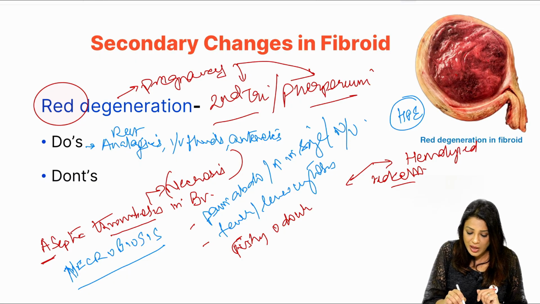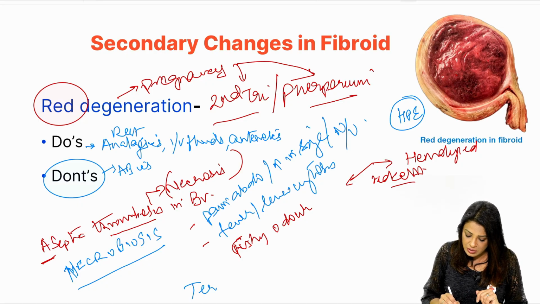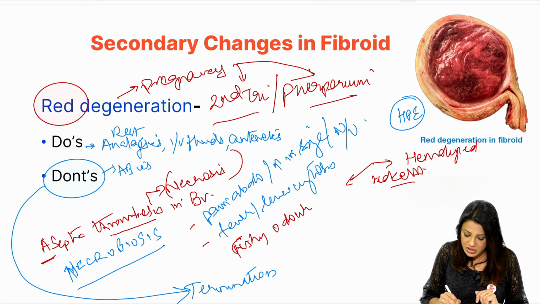But what you don't have to do is give antibiotics. You don't have to give her antibiotics, not at all. You do not need to terminate. Do we need termination? No. So no termination, and no myomectomy.